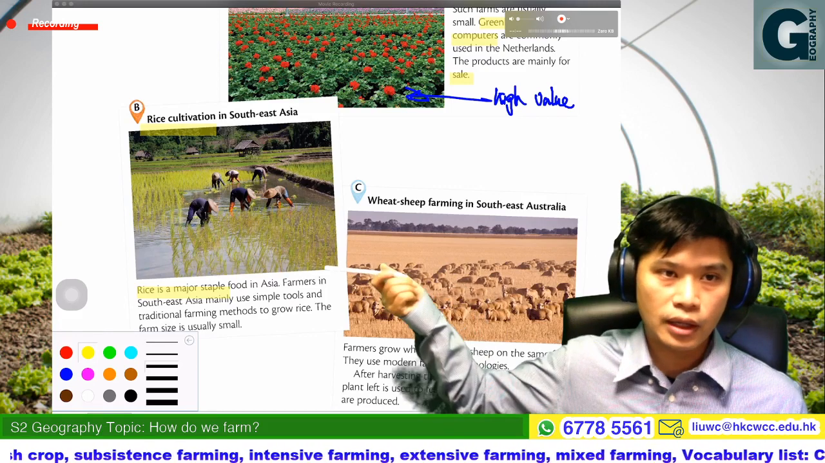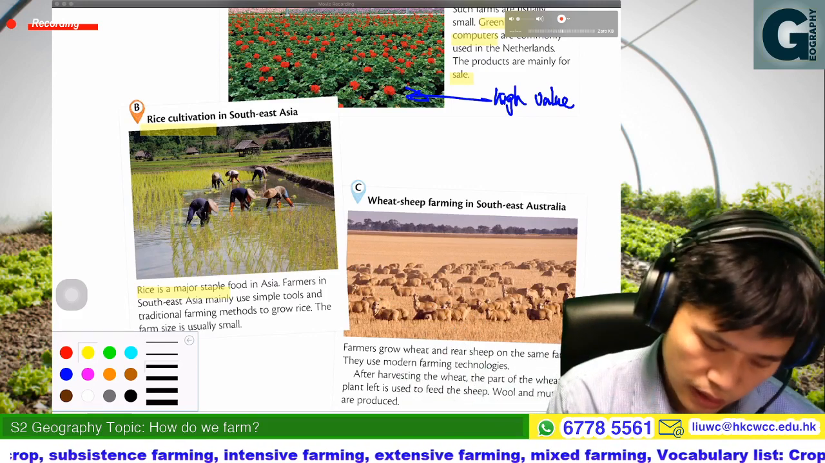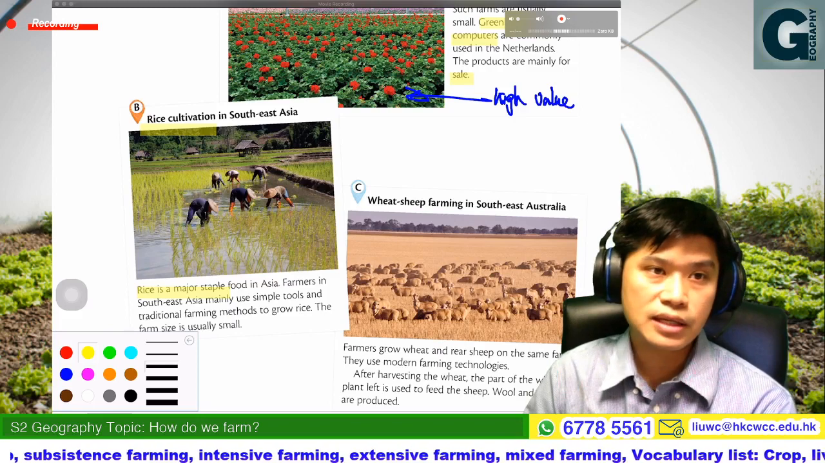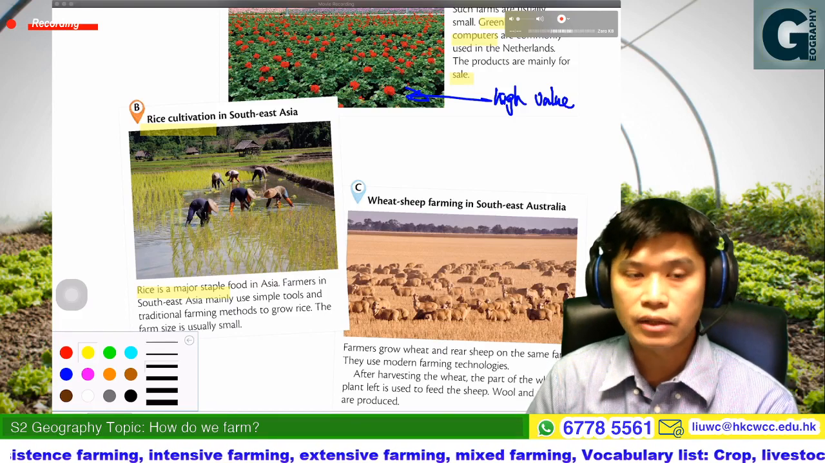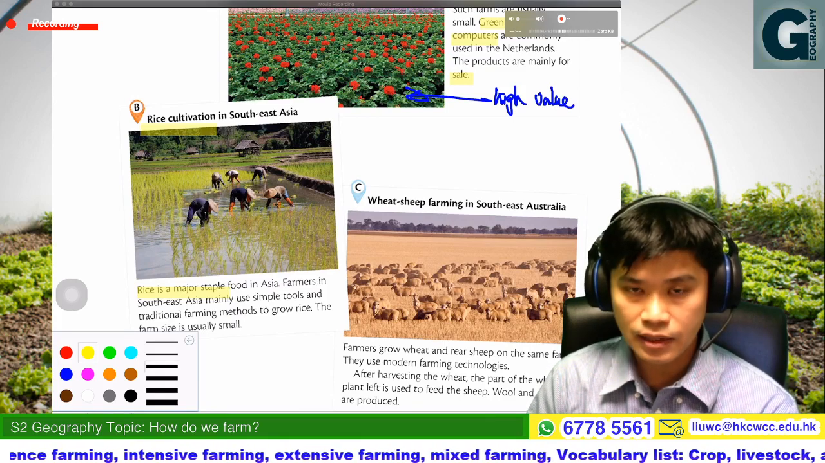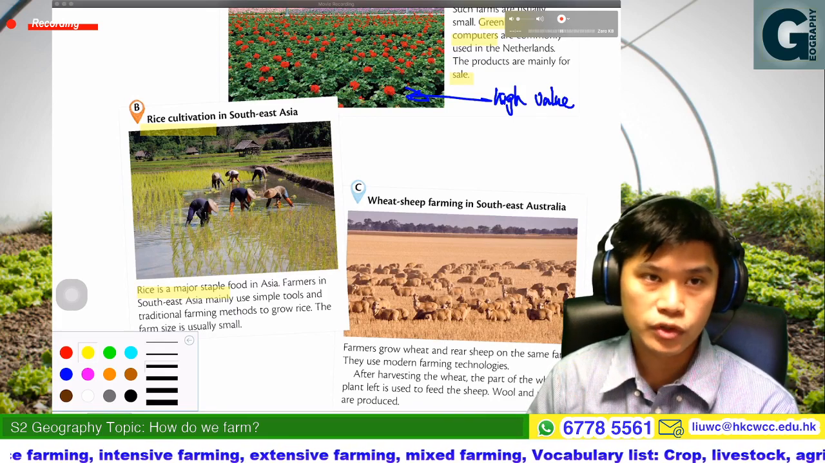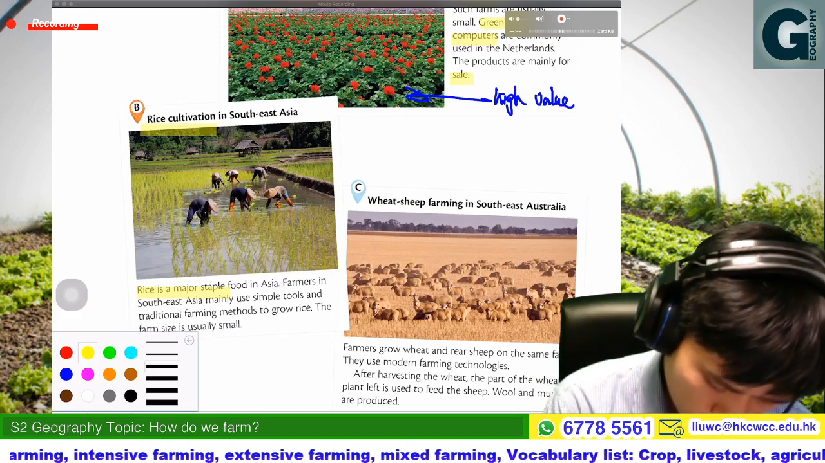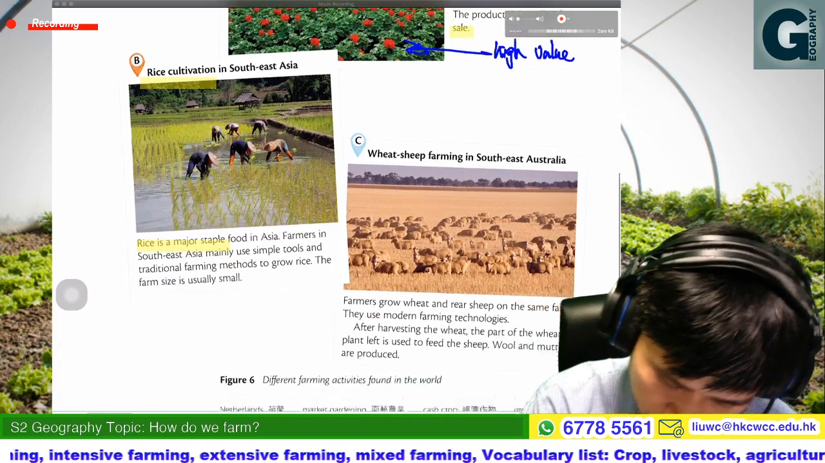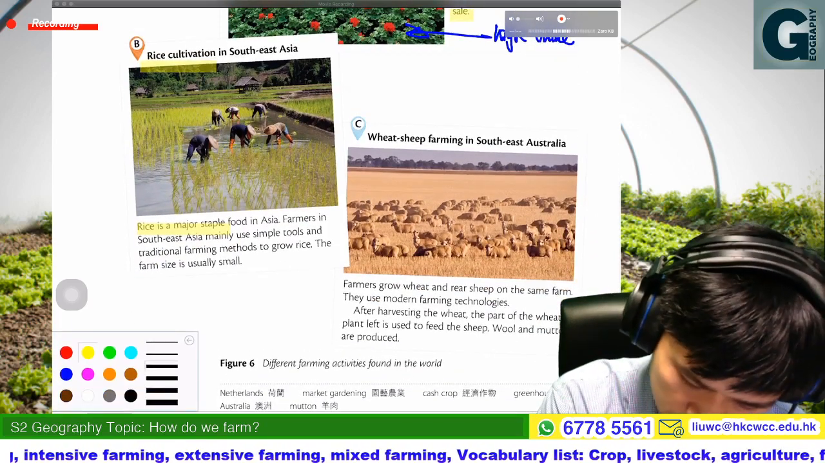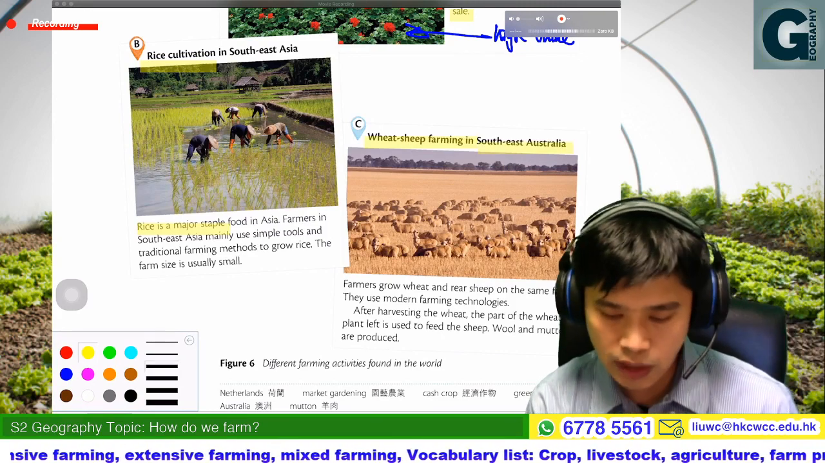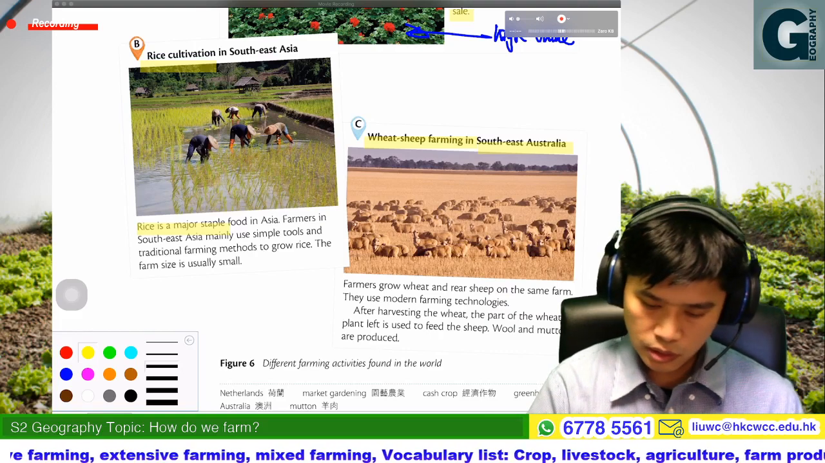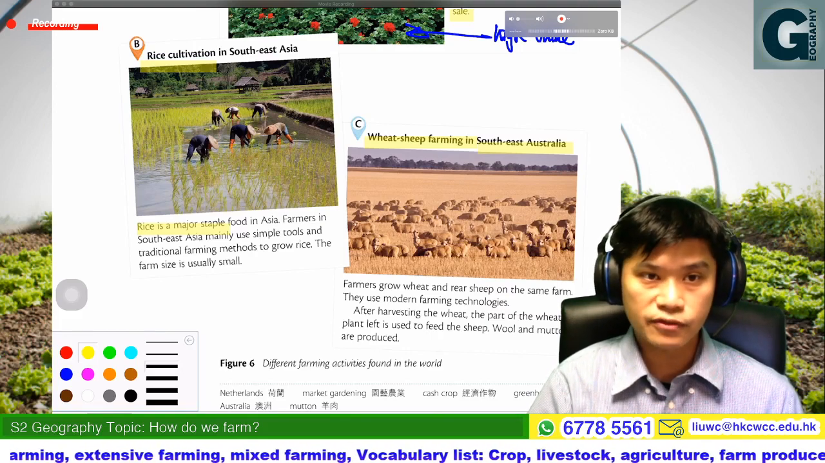For example, in picture B here, that is one example of rice cultivation, and I have always mentioned that it could be the rice paddy. Then C, wheat sheep farming, wheat sheep farming in Southeast Australia. So what would wheat sheep farming be?